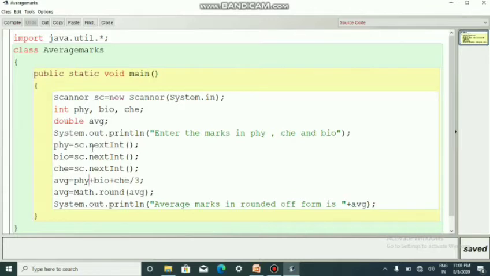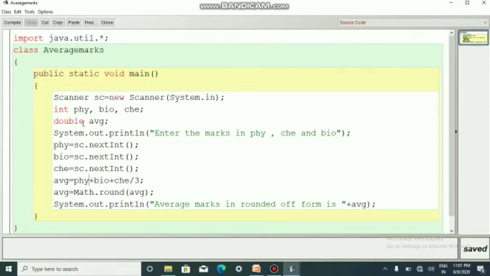So according to the normal flow, import java.util.* happens, then the AverageMarks class declaration happens, then the scanner will be initialized, then physics, chemistry, PHY, BIO, CHE will be initialized, then average will be initialized, then "Enter the marks in physics, chemistry, bio" will be displayed on the screen.